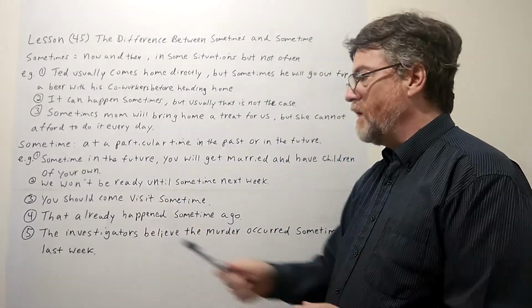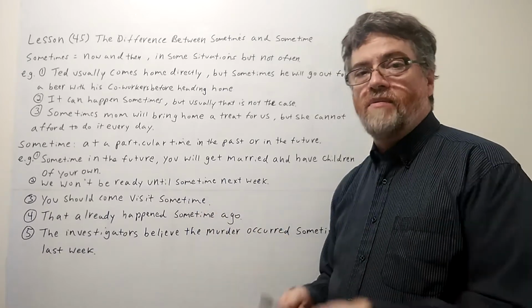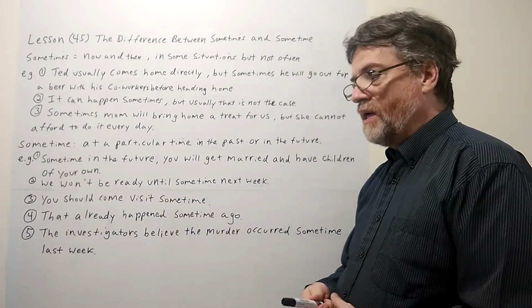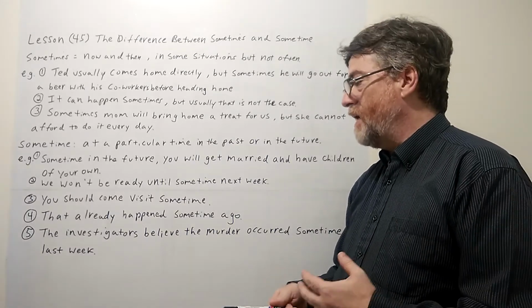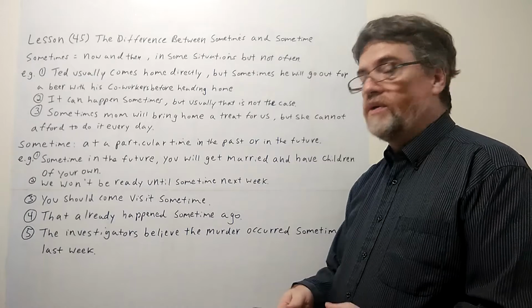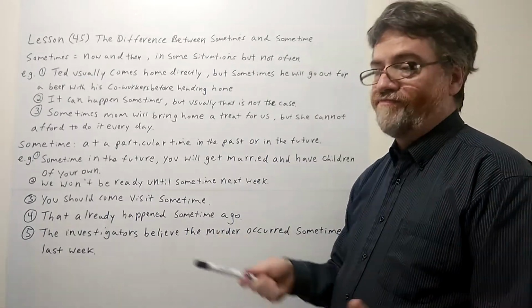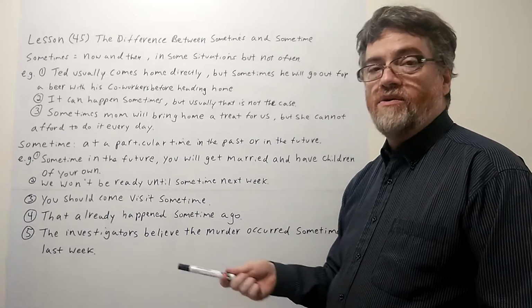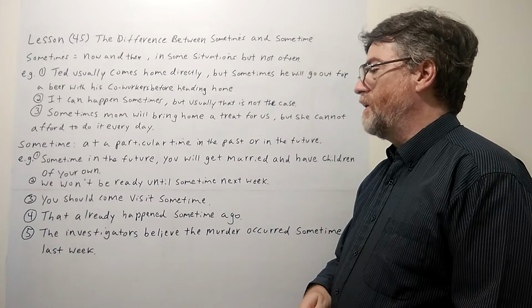This could be in the office. We won't be ready until sometime next week. Maybe this project won't be ready, or somebody won't be ready to help you or get something done. They may know their workload and they know how long it's going to take. So they're not telling you an exact day, though. Maybe it'll be Wednesday, Thursday, Friday, who knows. But sometime next week.